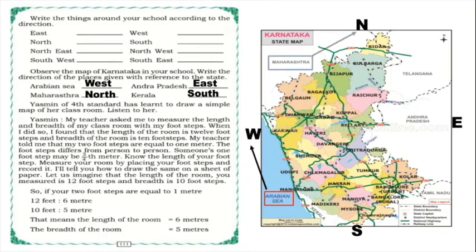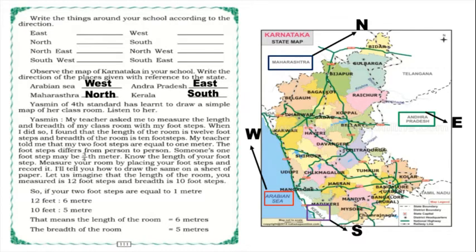And next one is Maharashtra. Where will Maharashtra come according to the Karnataka map, in which direction will it come, children? North side. So we have written north. So next, Andhra Pradesh, east side of Karnataka, and Kerala, south side of Karnataka. You can observe if you have the Karnataka map, even you can observe in the map.